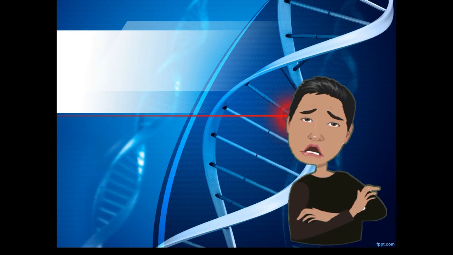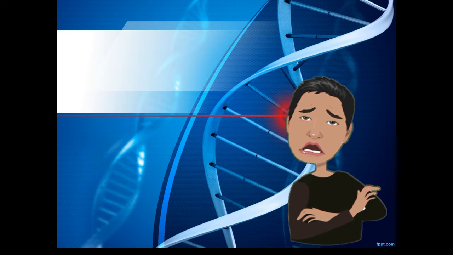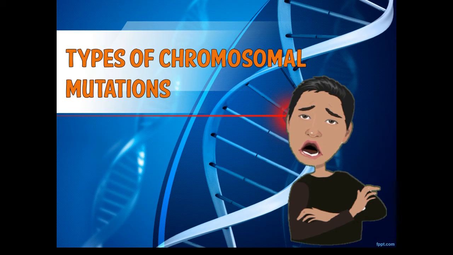What do you think will happen if these particular changes also happen at a cellular level? That's right, there would be changes in the organism. What do you call these changes that occur in the chromosomes? Yes, this particular set of changes can also occur in the chromosomes, and this is what we call chromosomal mutations. And these chromosomal mutations will be our topic of discussion for today, particularly the 5 types of chromosomal mutations.